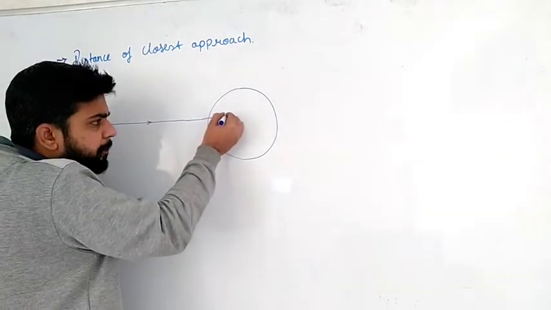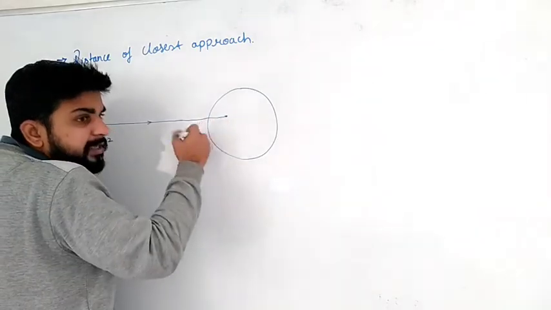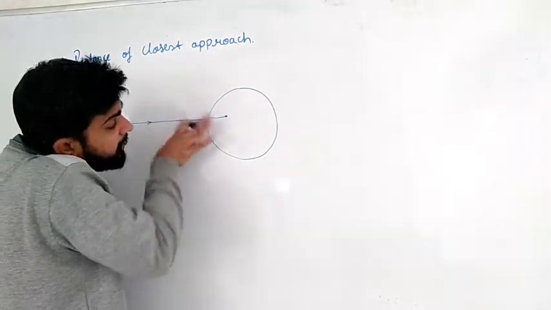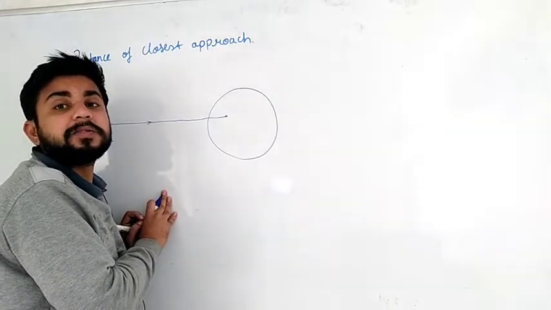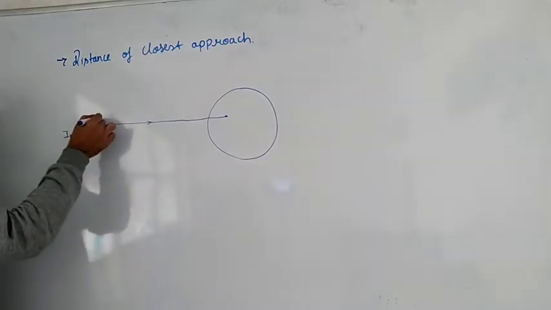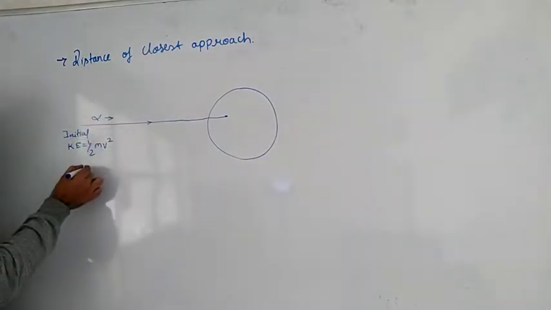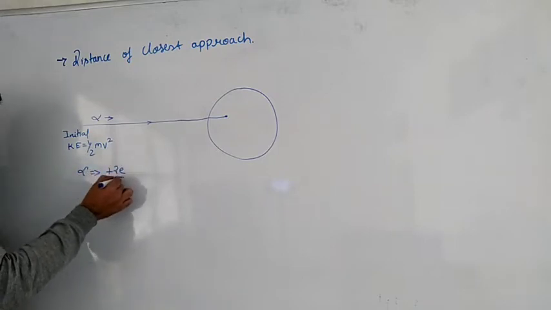When this particle reaches inside the atom, or nearby the atom, it will start experiencing a repulsive force. Why, sir? Who is going here? Alpha particle. What is the alpha particle's nature? It is plus 2e. Yes, a positively charged particle.